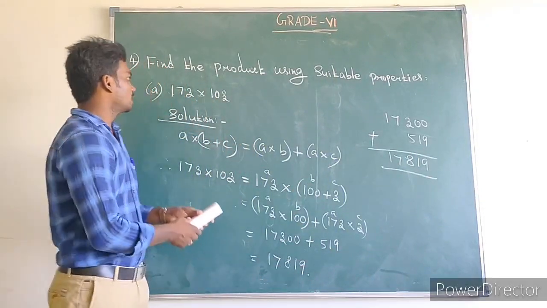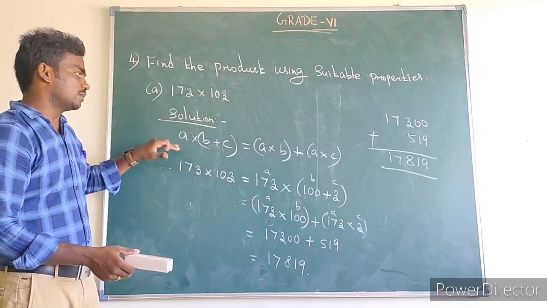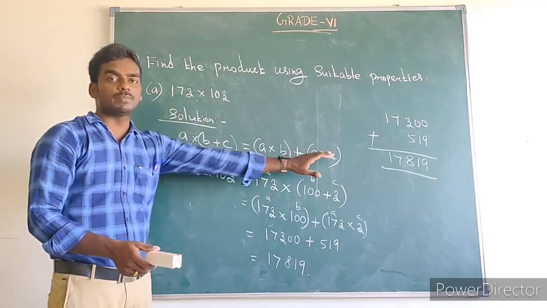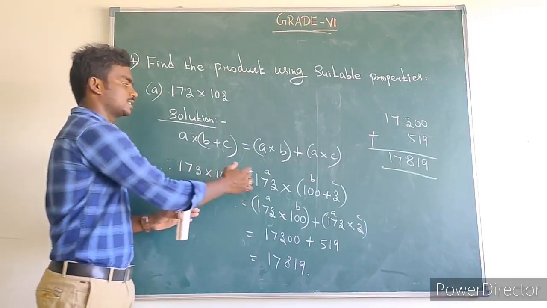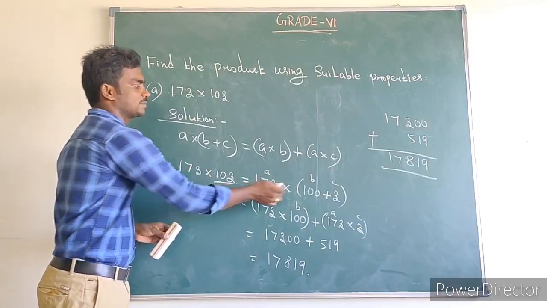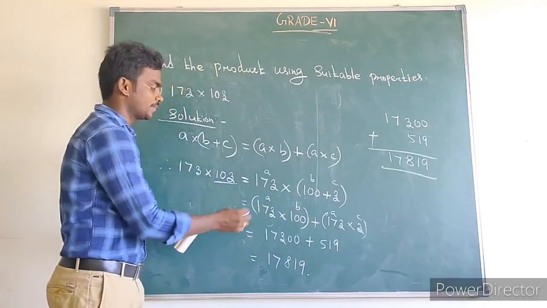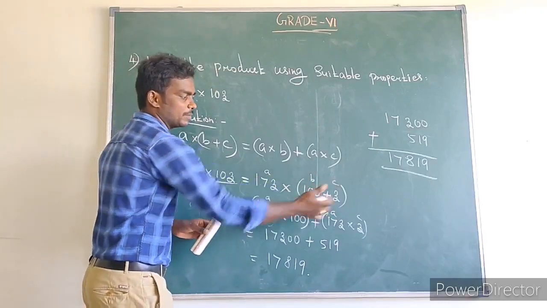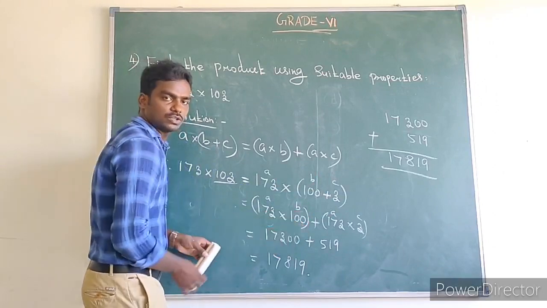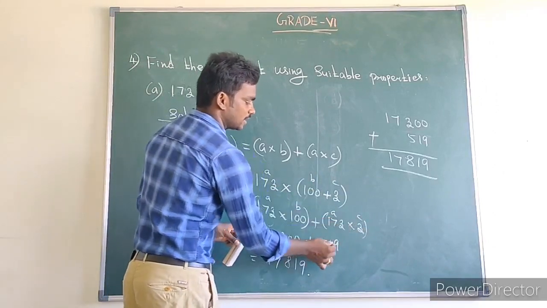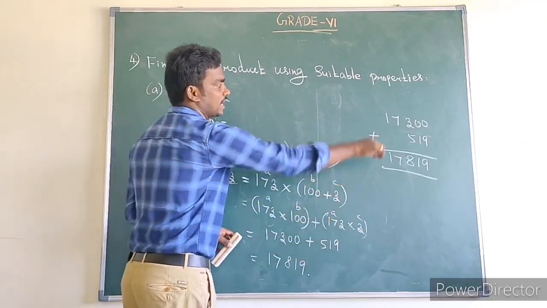Here 173 into 103 is given, and the property is A into B plus C equal to A into B plus A into C. So 173 into 103 is written as 173 into 100 plus 3, in the form of A into B plus C. That means A into B plus A multiplied by C. 173 into 100 means 173 with two 0s added, plus 173 into 3 means 519, which is equal to 17819. We can add these two values.